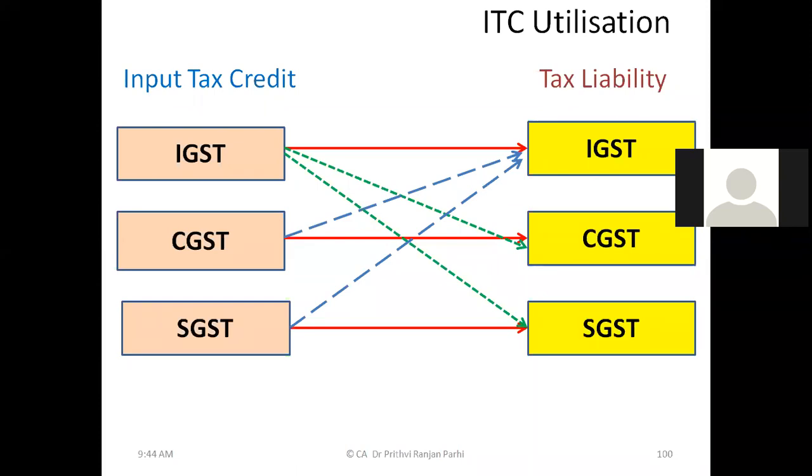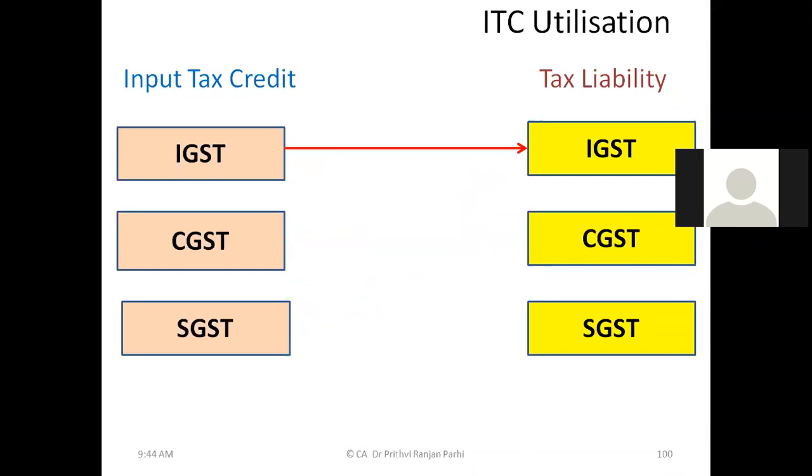Yeah, let me repeat the concept once again from the very beginning. Now be watchful. Once again, I'm repeating very quickly. I told you credits are available. Credits are called ITC. Credits will be available as IGST, CGST, or SGST. That means there may be IGST credit, CGST credit, and SGST credit. Similarly, there might be IGST liability, CGST liability, and SGST liability.